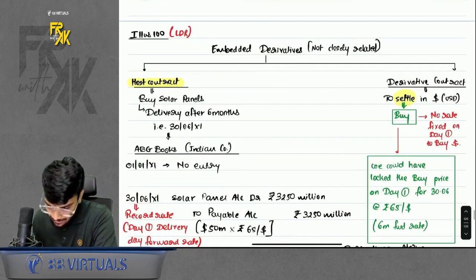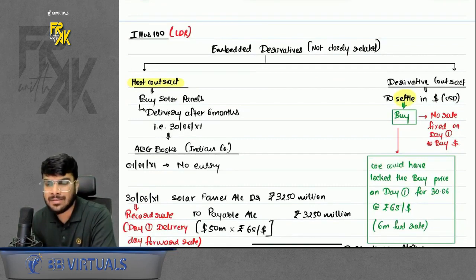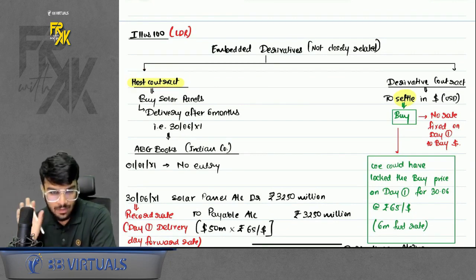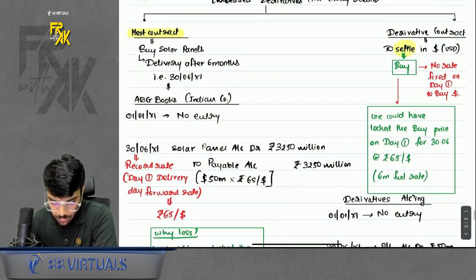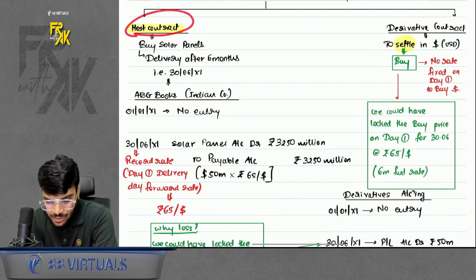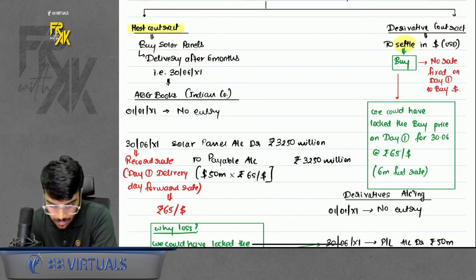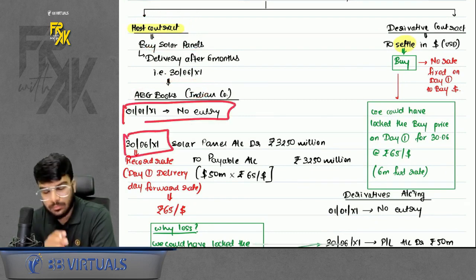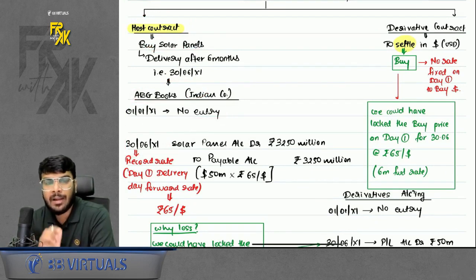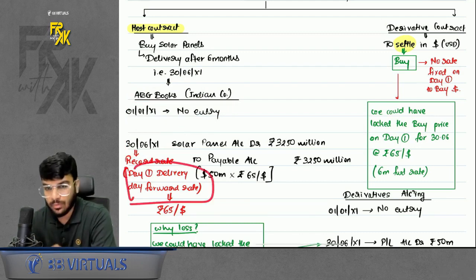Then we had illustration number 100. It is a pretty straightforward question. I'll teach you how to do the accounting. Host contract here is always recorded at day one's forward rate. So the host contract in illustration number 100 was to buy solar panels. So you will not record on day one. You will record the solar panels on the delivery date, but at what rate? On day one's forward rate. This is the rule. Do remember that.